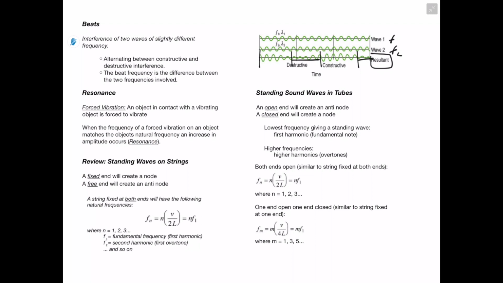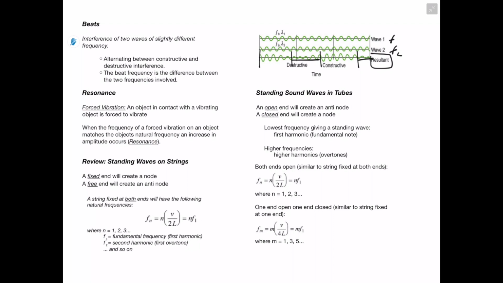This brings us into resonance, and in order to better define resonance, we're going to start off with the definition of a forced vibration, which is when an object in contact with a vibrating object is forced to vibrate. So basically we have an object that isn't vibrating, but it's near another object that is vibrating, and that's causing the first object to vibrate. Then when the frequency of a forced vibration on an object matches the object's natural frequency, an increase in amplitude occurs. This increase in amplitude is called resonance.